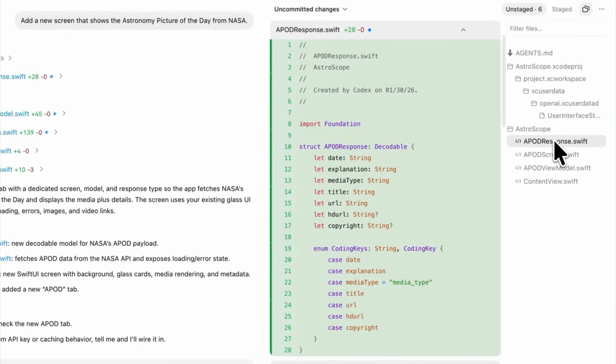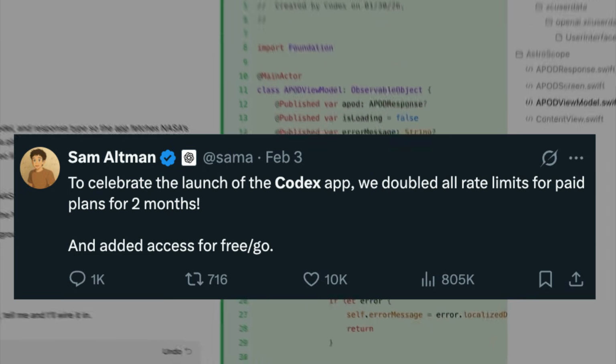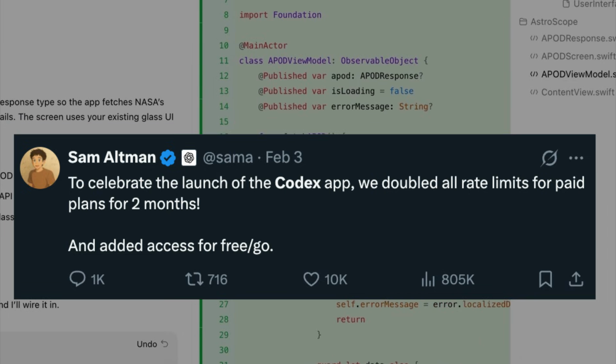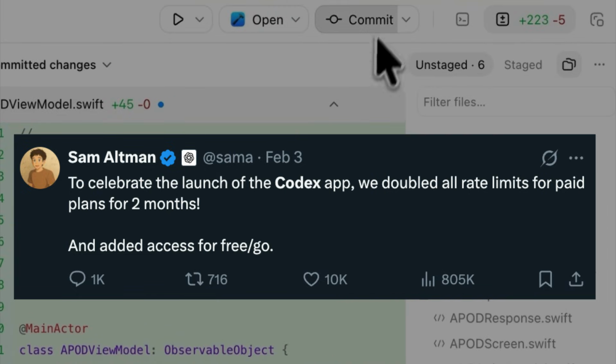To celebrate the launch of Codex, OpenAI also doubled the rate limits for all paid plans, and users who are in both free and Go plan can now access Codex as well. It's really awesome for sure, so let me show you how to get started with the Codex app next.